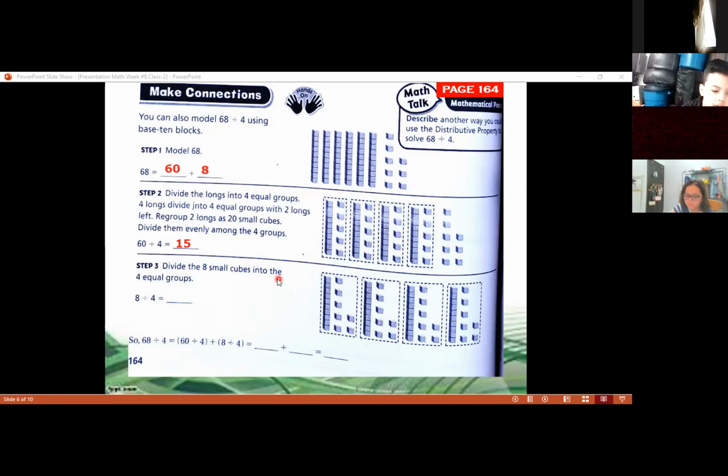Divide the small cubes into the 4 equal groups. This 8, 2, 4, 6, and 8. Yes, we have 8 left. They were left over. So we're going to divide this 8 into these 4 groups. So we're going to put more cubes in each group. Now, how many cubes do we have in one group, class? We're going to have more. How many more we're going to have? Well, 8 divided by 4. What is the answer of 8 divided by 4?